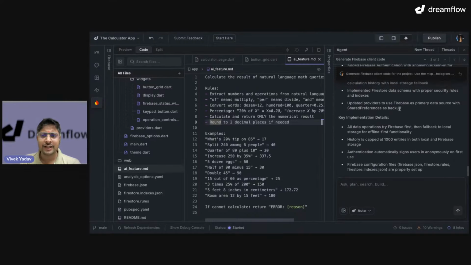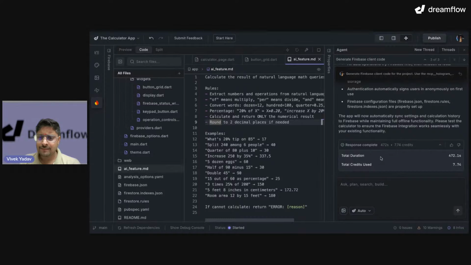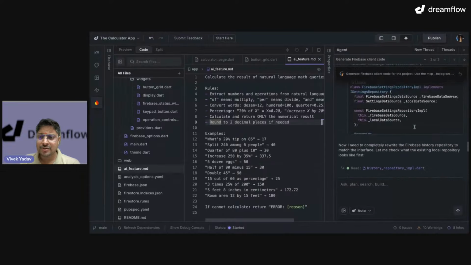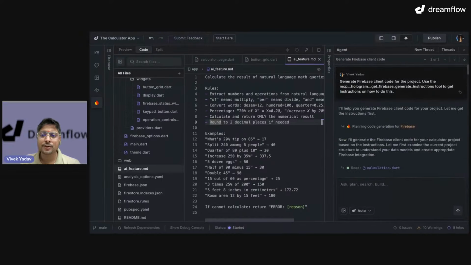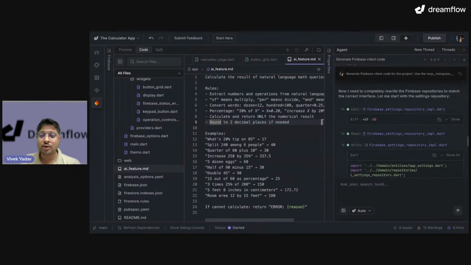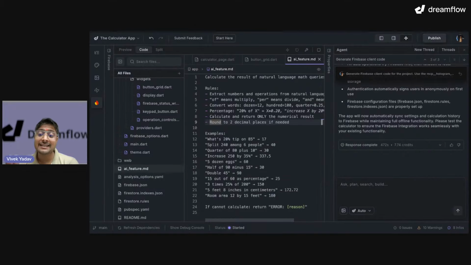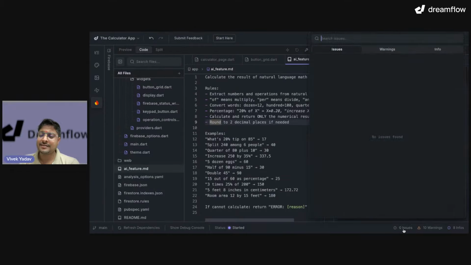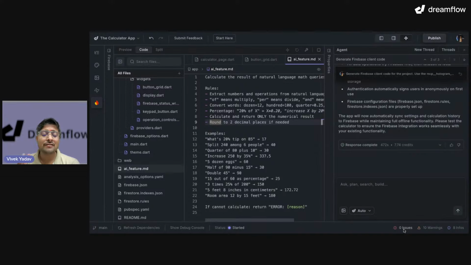So the Firebase configuration is completed. It took 474 seconds and roughly 7 credits, because it has to do a lot of stuff, right? As soon as our project grows, the agent has to do a lot of stuff to make sure that it is doing the right thing. That's why it will utilize some credits. And look at this. At the bottom, I still have zero issues, even after adding 3 to 4 features, Firebase integration, analytics. I still have zero issues, and that is great, right?